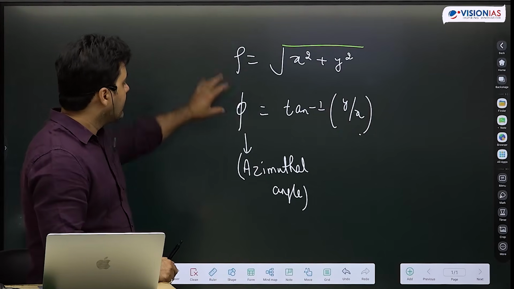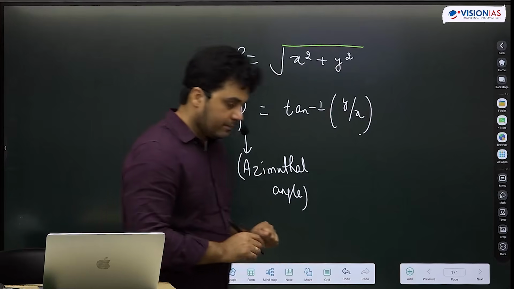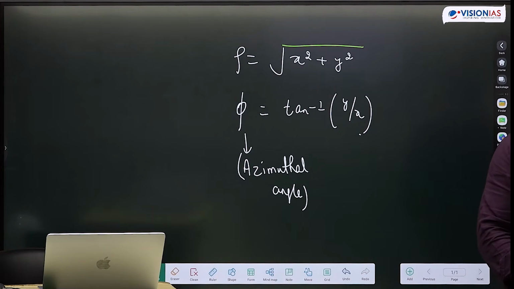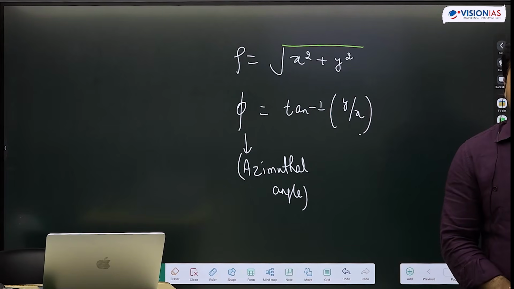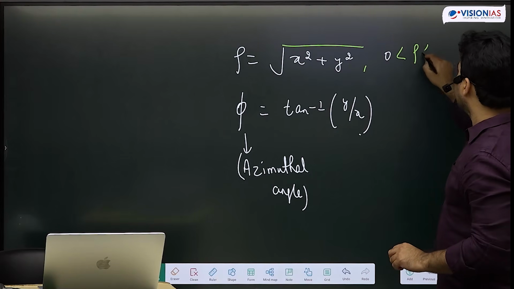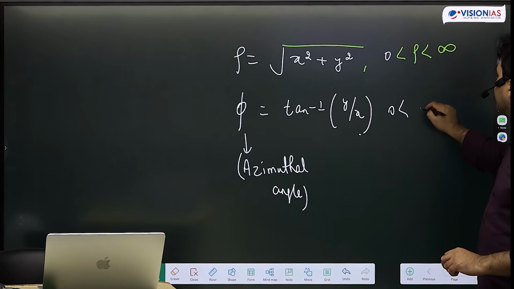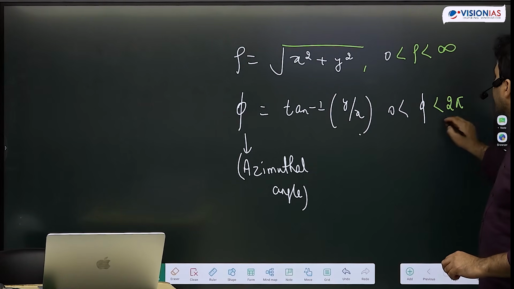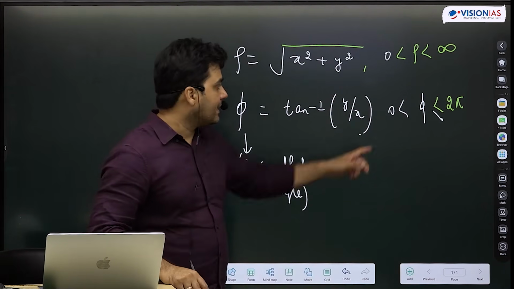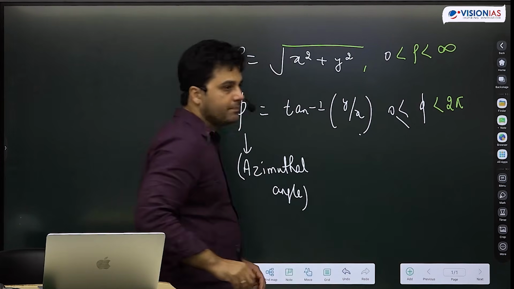So first thing first, what will be the range of rho? Rho कहाँ से कहाँ vary कर सकता है? It cannot vary from minus infinity. That was the point. It will be from 0 to infinity. Now I'm talking about distance from origin. So rho range will be from 0 to infinity, and phi can vary from 0 to 2 pi. ठीक है? Either I take this or I take this. In fact, let me use this. 0 to 2 pi.